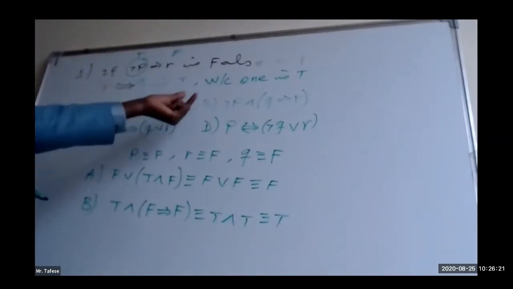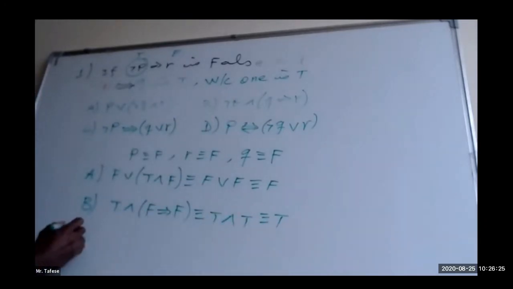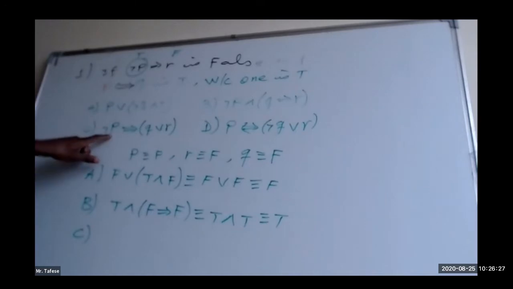So the truth value of choice B is already true. What about C? Negation of P. P is already false. Negation of false is already true.